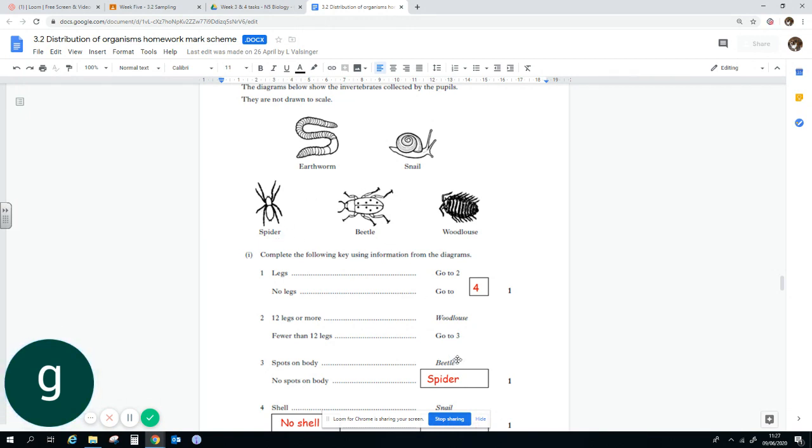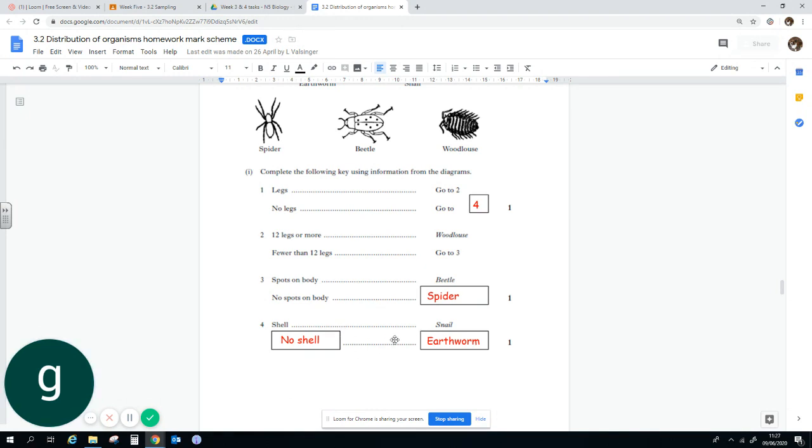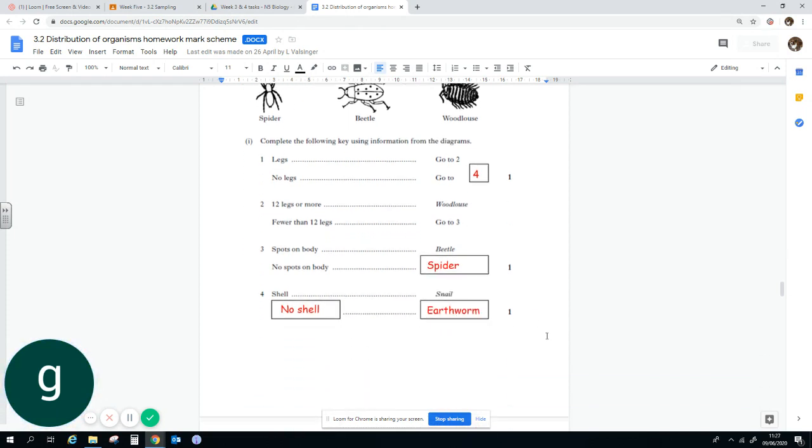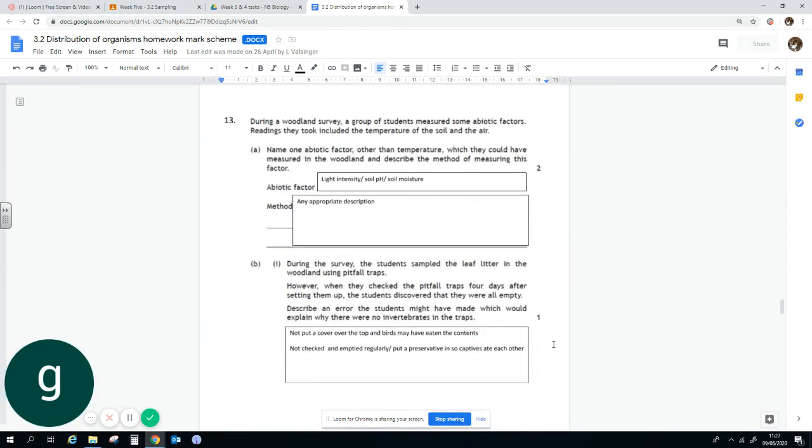We've got the beetle and the spider. The beetle has already been occupied in the table. It's got spots, so the non-spotty one must be the spider. Again, if we follow this through, question 4 is linked to the second option in question 1. So it's a no-legged organism, and the options here are shell or no shell. The earthworm is one that does not have a shell. We're almost there. Question 13.